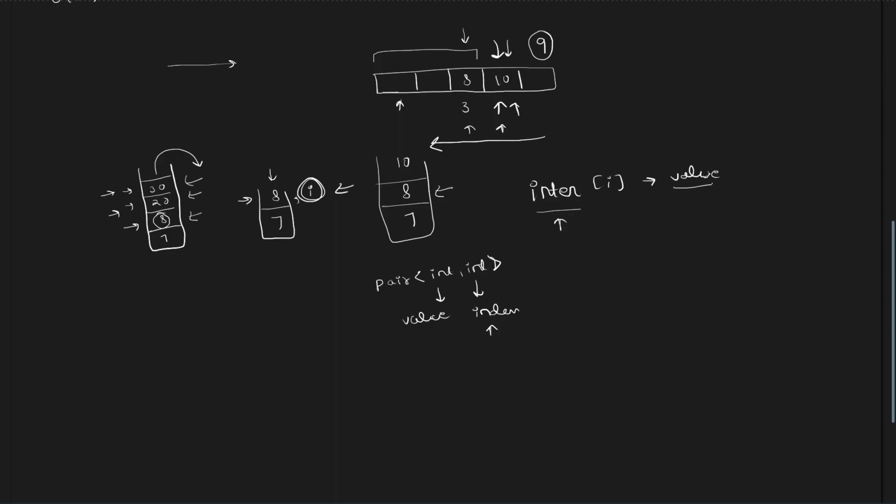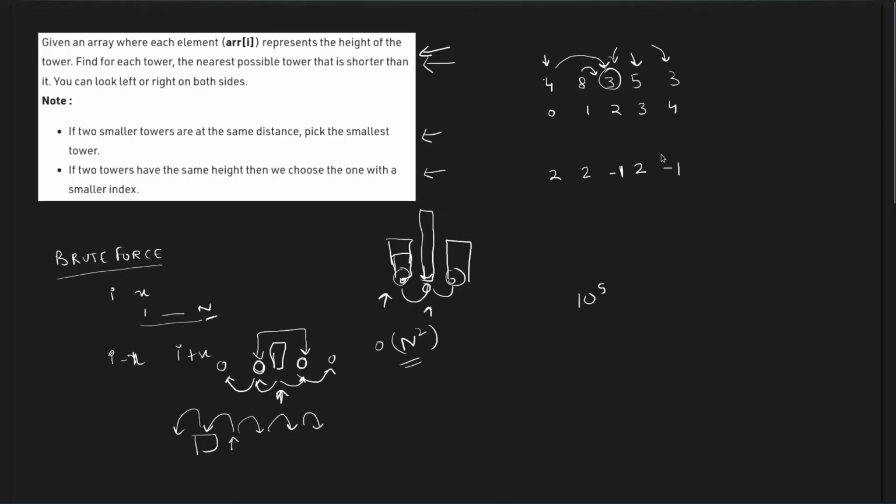Now in case it already has a value, we have to compare certain things. Let's say that the new value that we have got is a candidate value. We will have an index associated with the candidate value, and there is one more value, old.index, which will be the old answer that we got while traversing from the left. If you have the index of both of them, we can compare their distance. So if x was the old distance and y is the new distance, then if y is less than x, we have to update our answer because we have got a smaller distance.